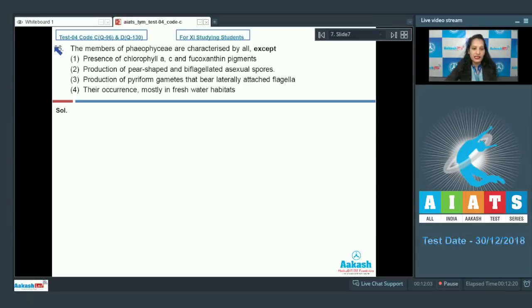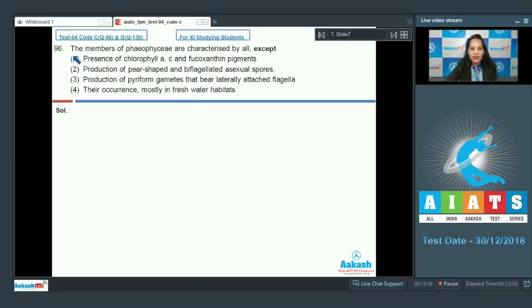Question number 96. The members of Phaeophyce are characterized by all except. First option, presence of chlorophyll A, C and fucoxanthin pigments. Second, production of pear-shaped and biflagellated asexual spores. Third, production of pyriform gametes that bear laterally attached flagella. Fourth, their occurrence mostly in freshwater habitats. You have to find out the statement which is not correct for the Phaeophyce or the brown algae.